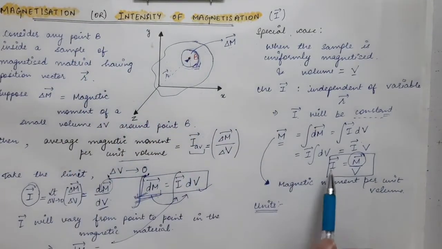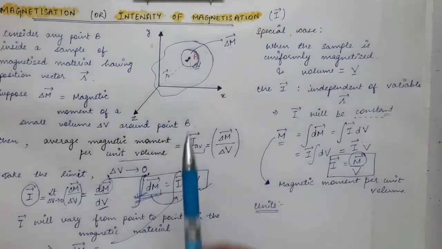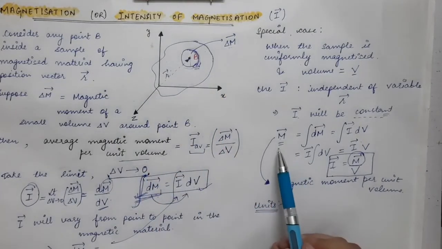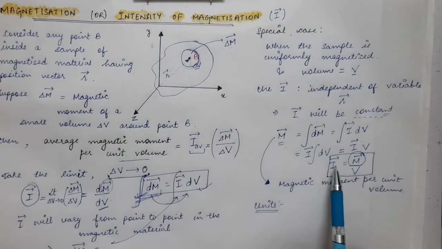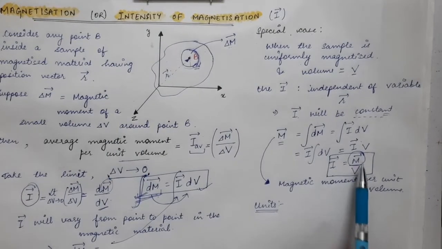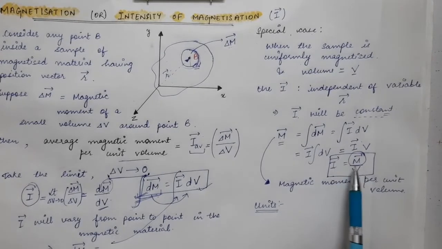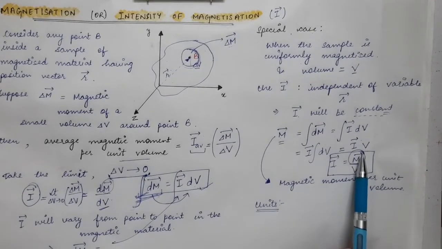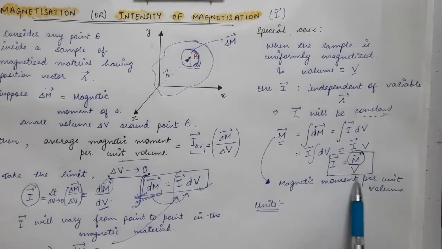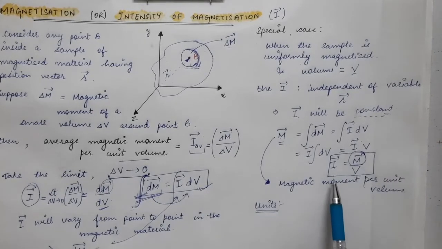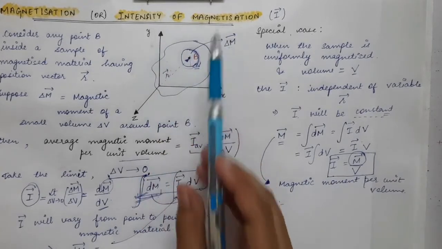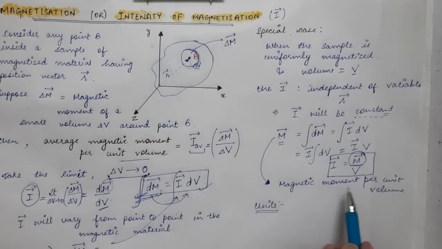I vector is defined as magnetic moment per unit volume. You can see that I vector is the ratio of the total magnetic moment of the sample and the total volume of the sample. So we can define intensity of magnetization as magnetic moment per unit volume.